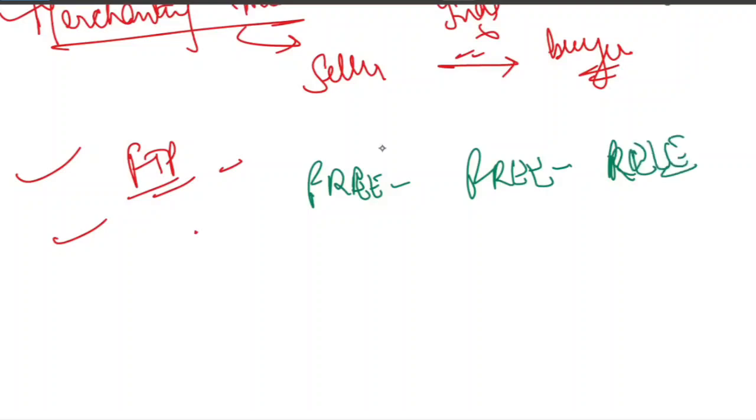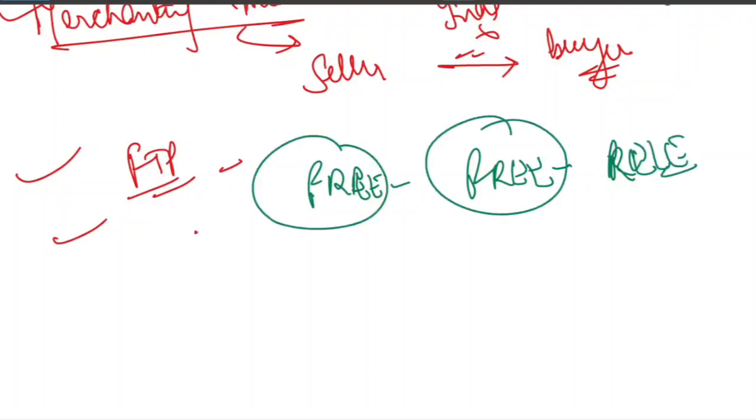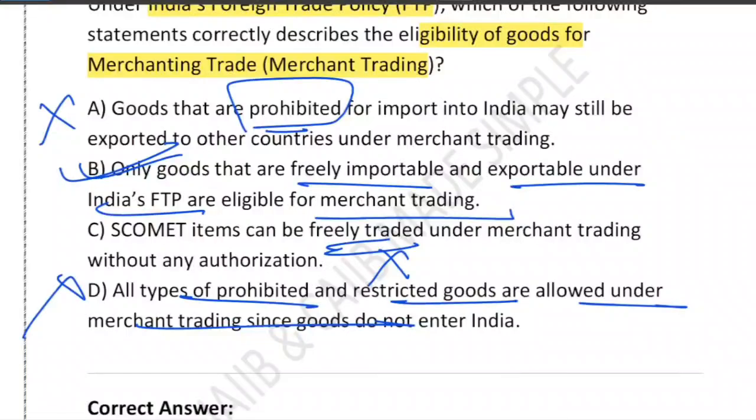So what does it mean? Only free import and only free export. If it is prohibited, restricted, or a SCOMET good, if India can't freely trade it, merchanting can't trade it. So remember, another good line is: no touch good, but follow Indian rule, right? So that is the point. I hope the concept is crystal clear.